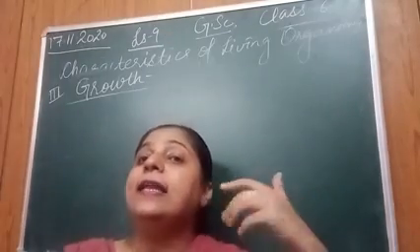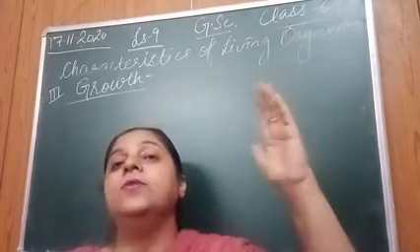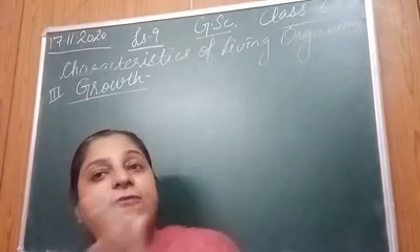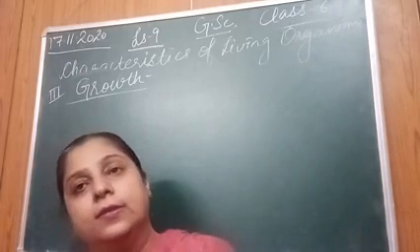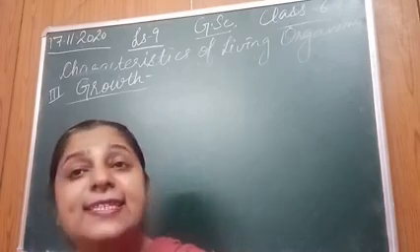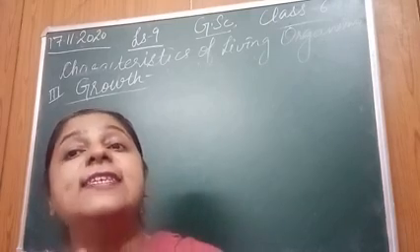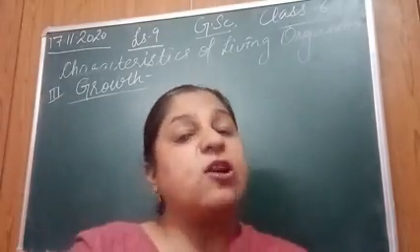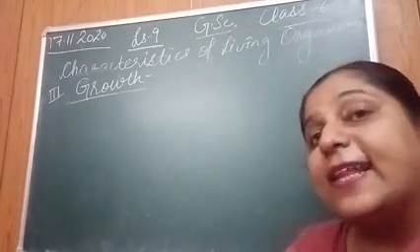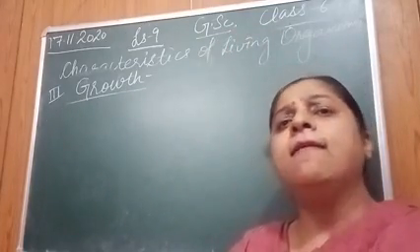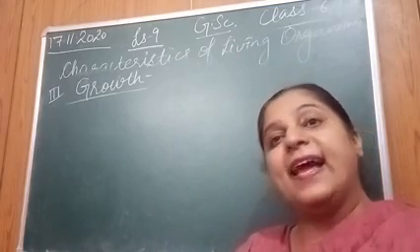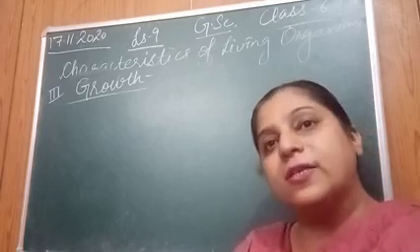Then, after that, you become a teenager. Then an adult. Then, after that, you become old. Right? These are the various stages of your life cycle. When you were born, you were a little child. Then a boy. Then an adult. Then an old man.